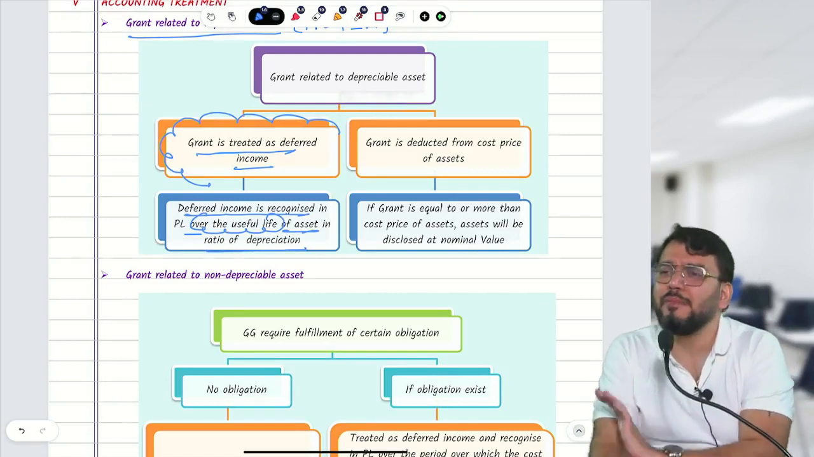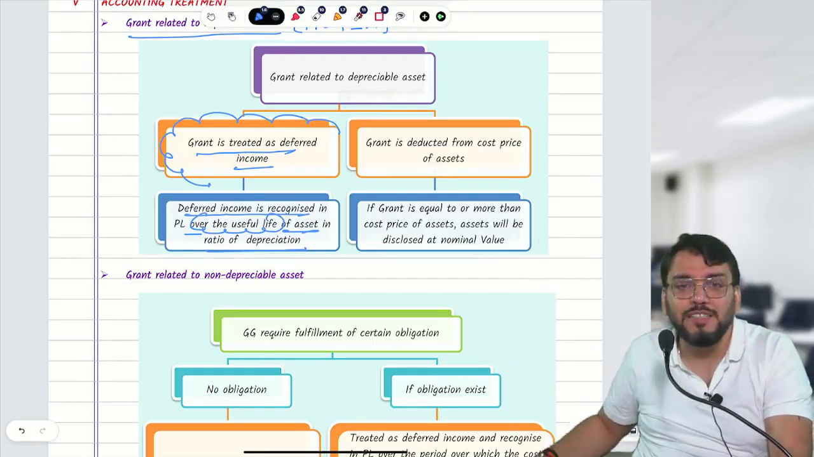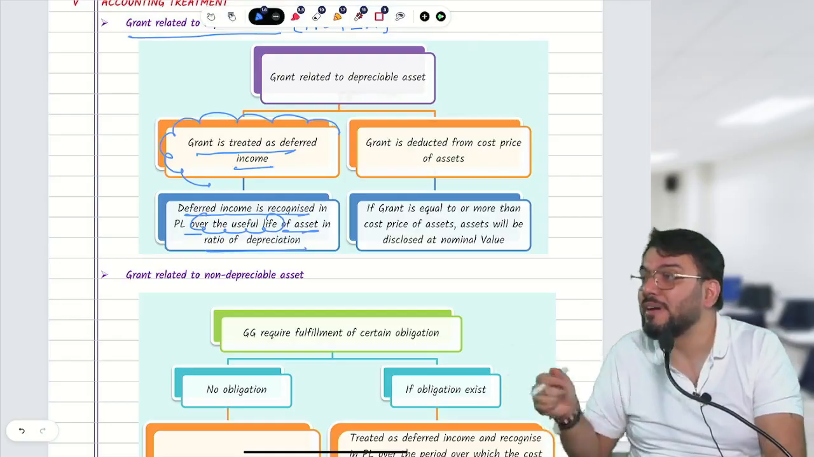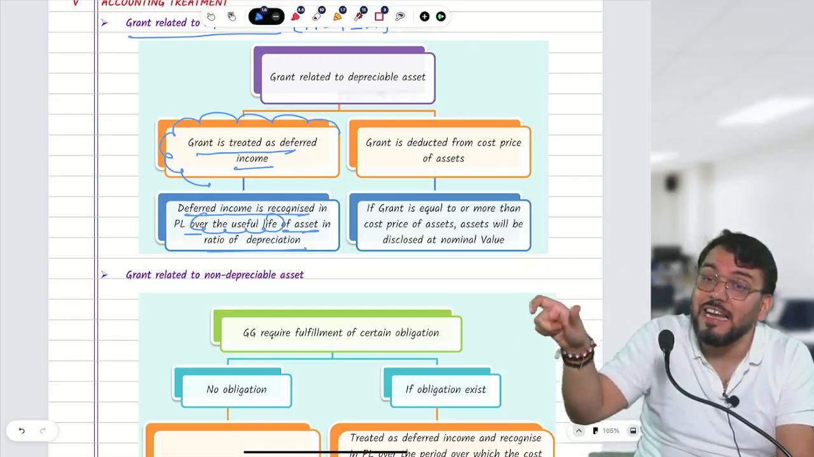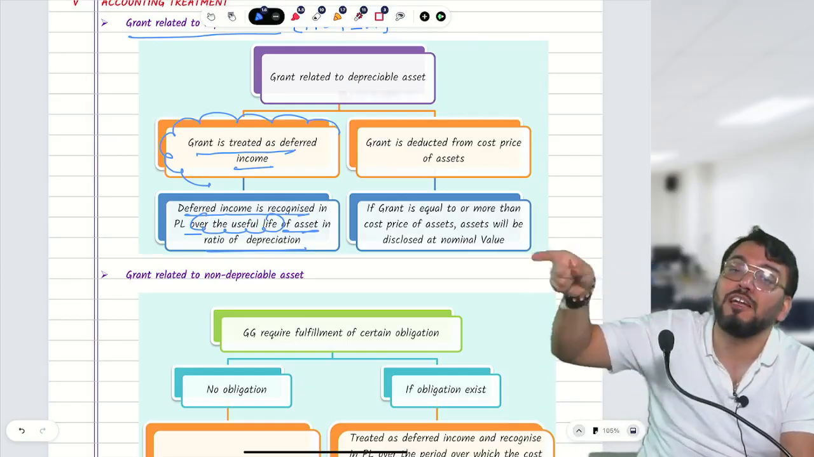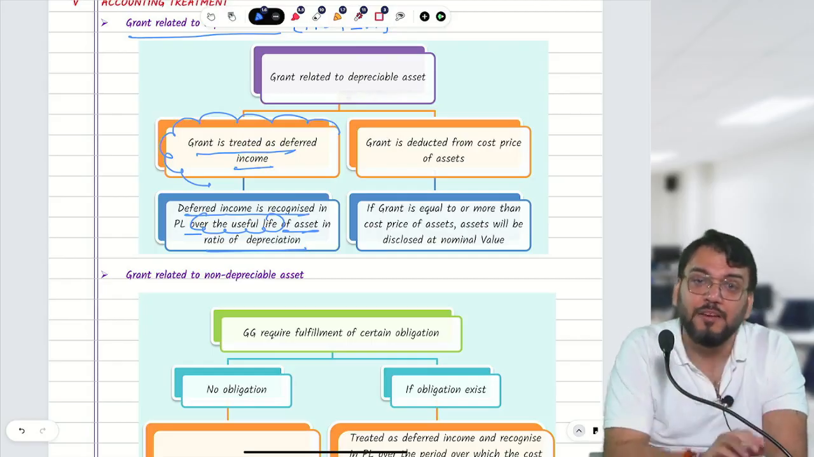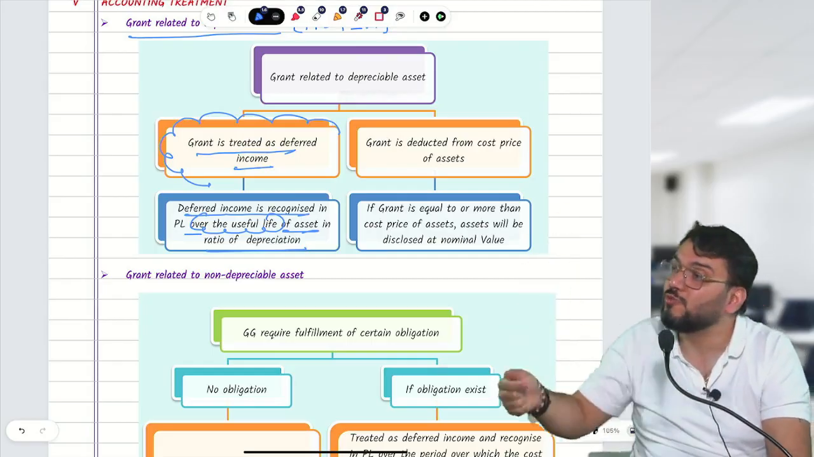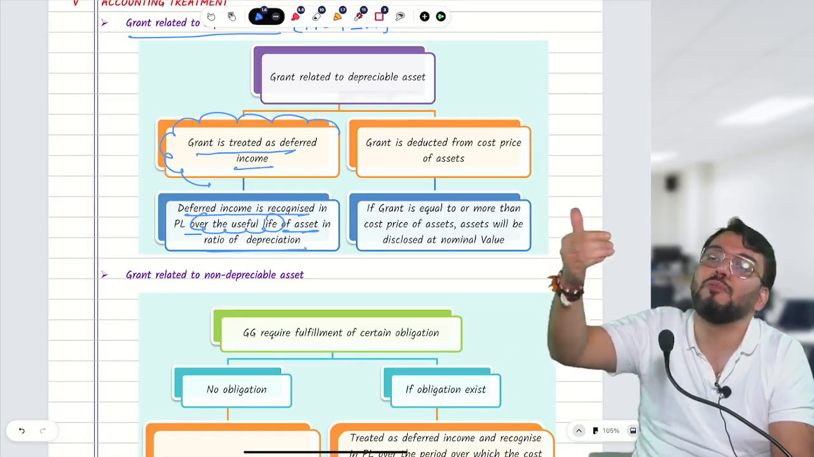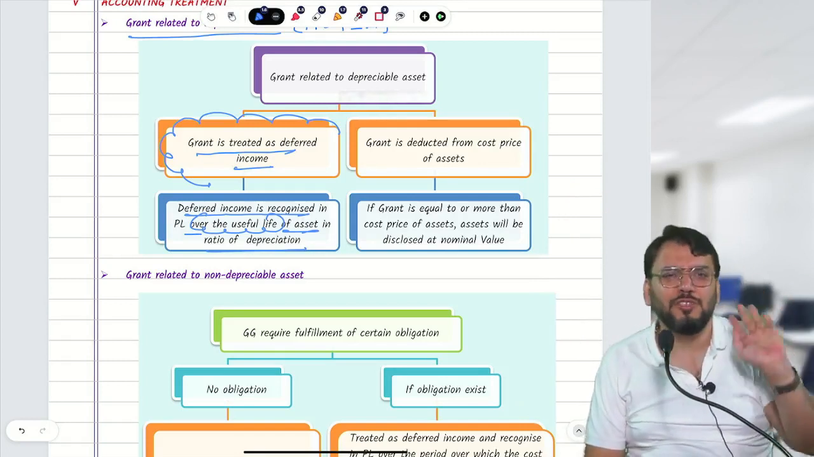Normally they give SLM method. If they have given SLM method, deferred income will be transferred equally over the years. But if it is RBM, be careful. RBM is reducing balance method. So first you need to calculate the entire depreciation over all the useful life, then in that ratio you need to allocate deferred income. Normally they don't ask RBM, but if they ask, be careful. First calculate depreciation over the useful life of the asset, which will be on reducing balance, and in that ratio allocate deferred income over the useful life. Allocation you can do because you have a calculator.